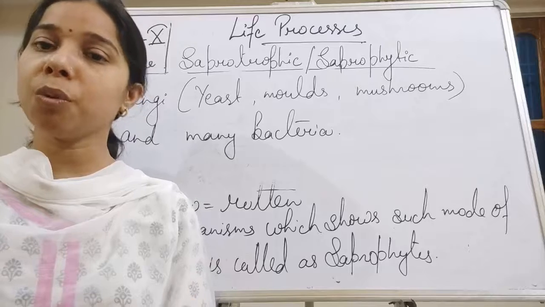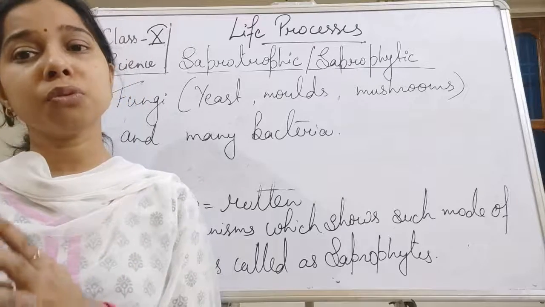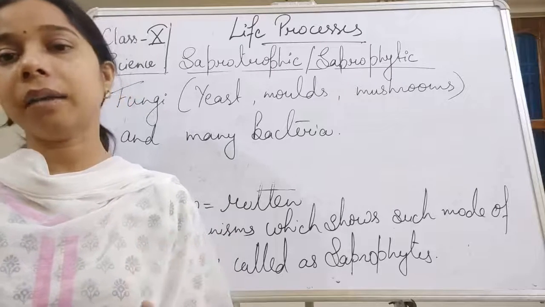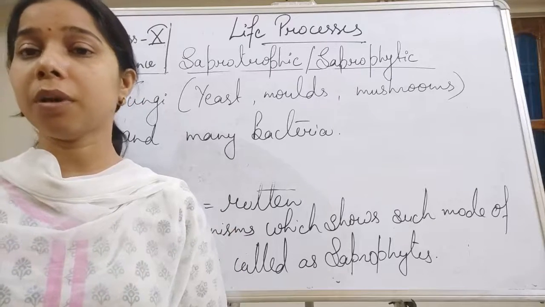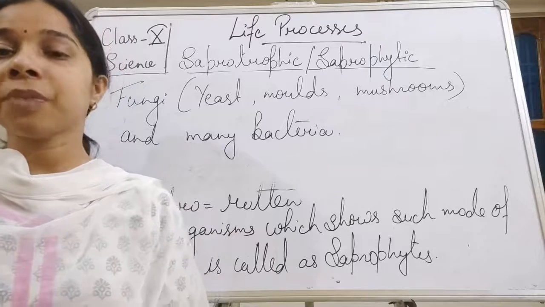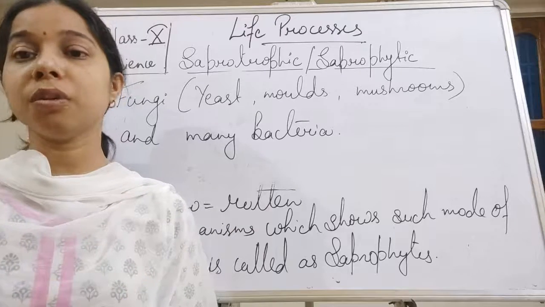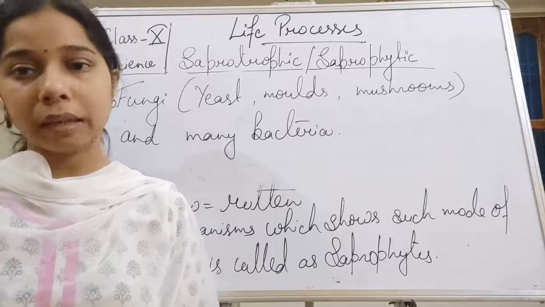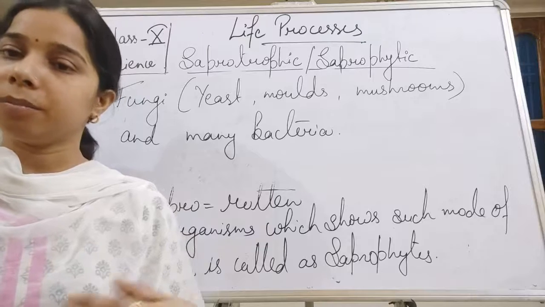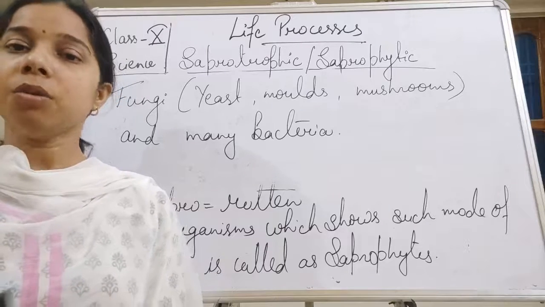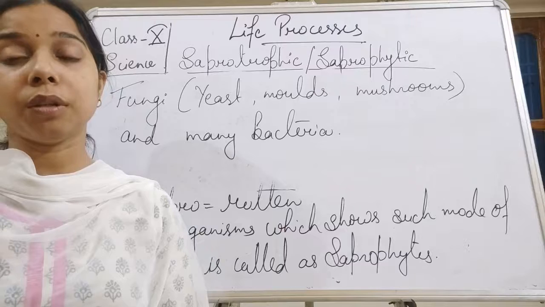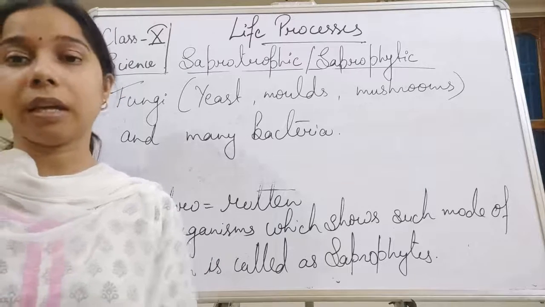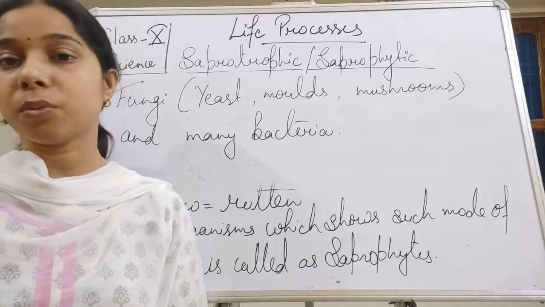It means they first break down the larger organic matter present in the dead animal or plants into simpler forms, and finally they absorb the nutrients. They take their food from there and utilize that food. Okay, so we call such a mode of nutrition the saprotrophic or saprophytic mode of nutrition.